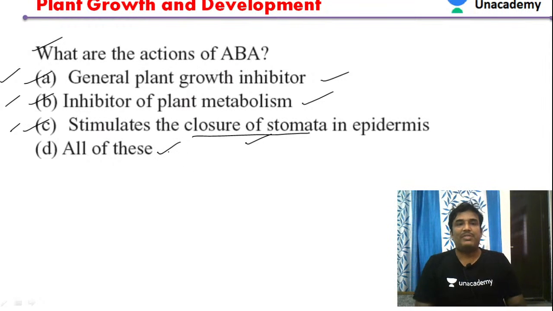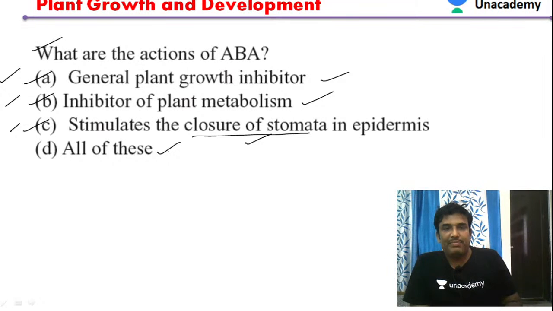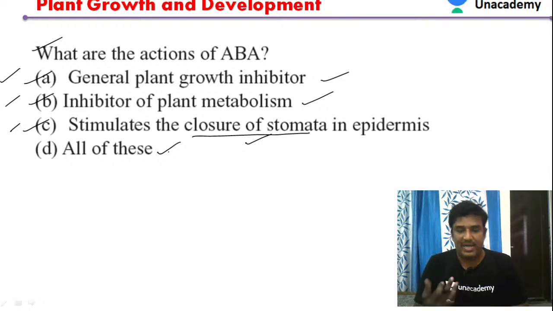So what are the actions of abscisic acid? It is a plant growth inhibitor. It is an inhibitor of plant metabolism. It also stimulates the closure of stomata in the epidermis.